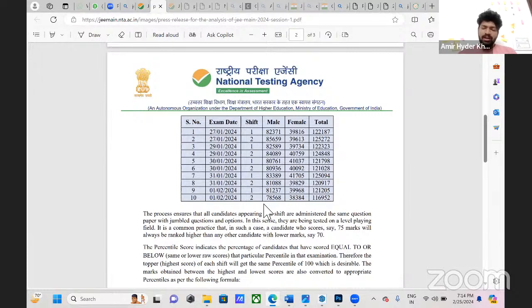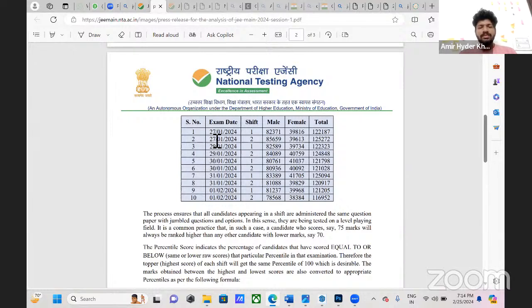In any session, if you take 5 days, they will continuously conduct exams with two shifts. First shift in the morning, second shift in the evening. You get one according to their allotment. We can't choose which one we want. But the exam will happen continuously for 5 days, and you will be allotted to any one slot of the 5 days.